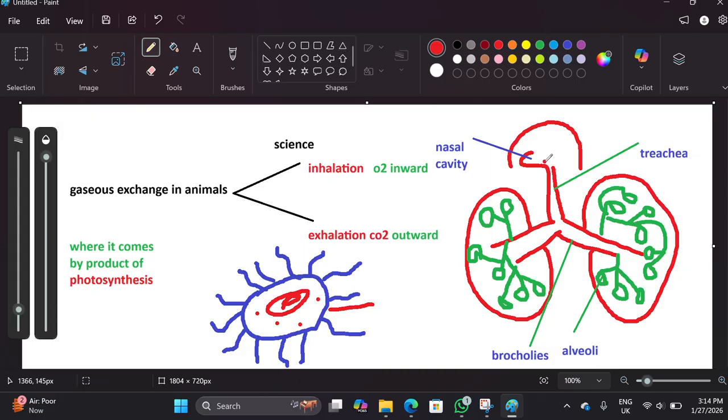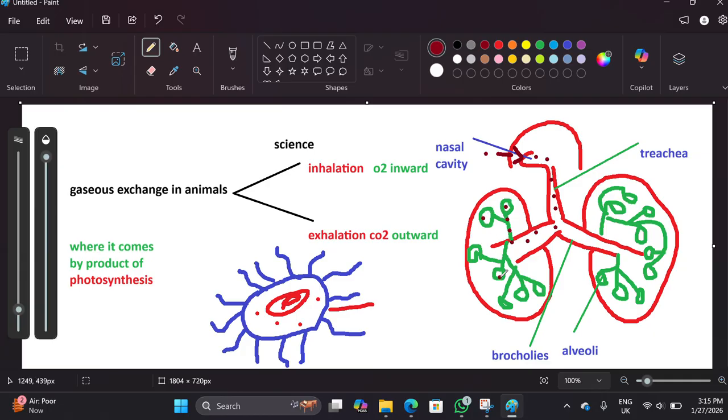Then after that, when oxygen goes into the body, we can take it differently. All right. So this is the oxygen, and it will go into the body. Now you can check that this oxygen will go into separate lobes of the lung by this pathway.